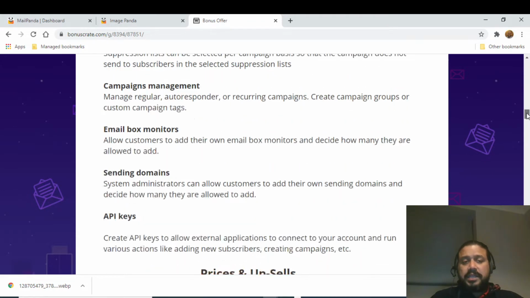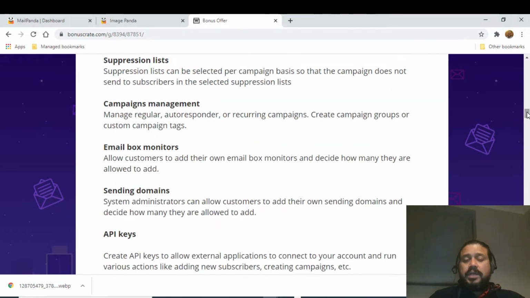So API key integration basically will allow you to connect to external applications. For example, if you're running ads or if you're running any webinars, all those things, you can actually connect those to MailPanda using API keys. So that's all there. As I told, it's much more powerful than a normal marketing automation tool currently available in the market. But in all essence, this has much more advantage in the sense it is a one-time payment you need to make. Of course, there are other upgrades as well, but I'll come to the prices in a bit.